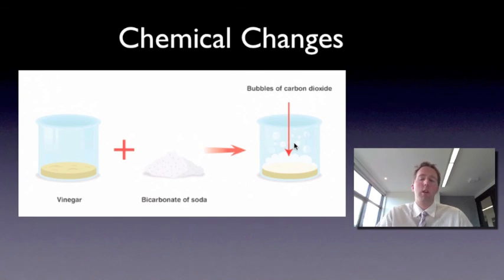You burn wood, you actually make ash and you make a bit of carbon dioxide. So with chemical changes, you make a new substance, and they're really hard to reverse.